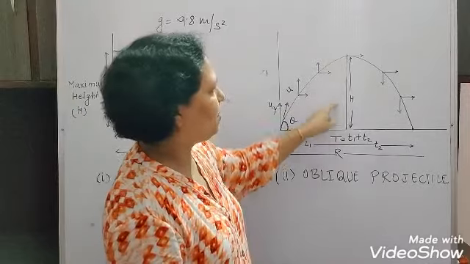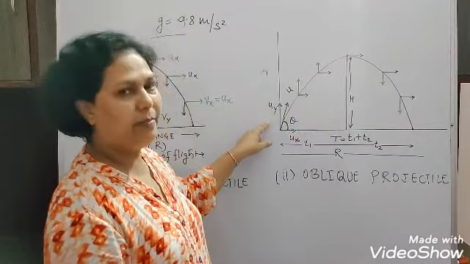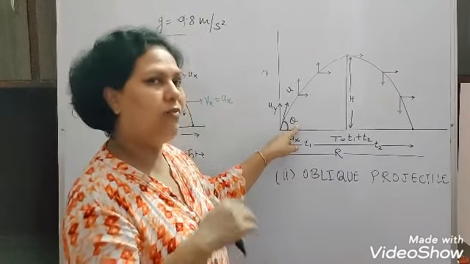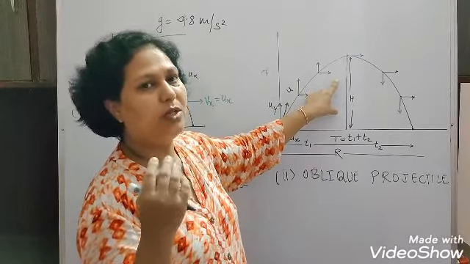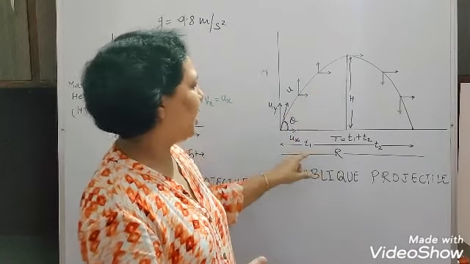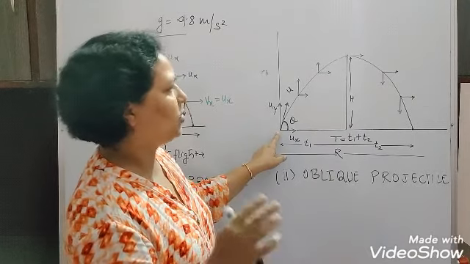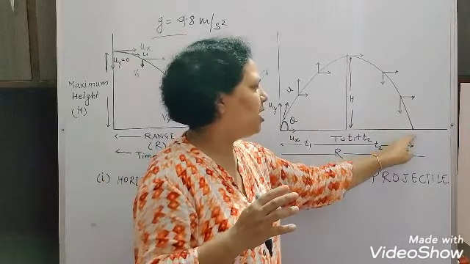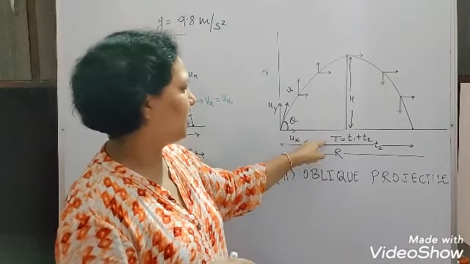This is the maximum height attained by the projectile. It depends on the initial velocity, by what velocity it is projected, and by what angle it is projected, which we will derive by the formula here. And this is the time for which the projectile is in flight, in the atmosphere, from here to here. So this time is called the time of flight. I have denoted this with the capital T here.